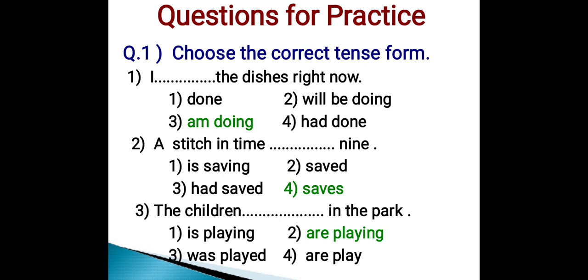Next sentence. The children dash dash in the park. Options are: is playing, are playing, was played, are play. Out of these 4 options, option number 2, that is are playing, is the correct tense form to fill in the blank. Hence, the correct answer is option number 2.